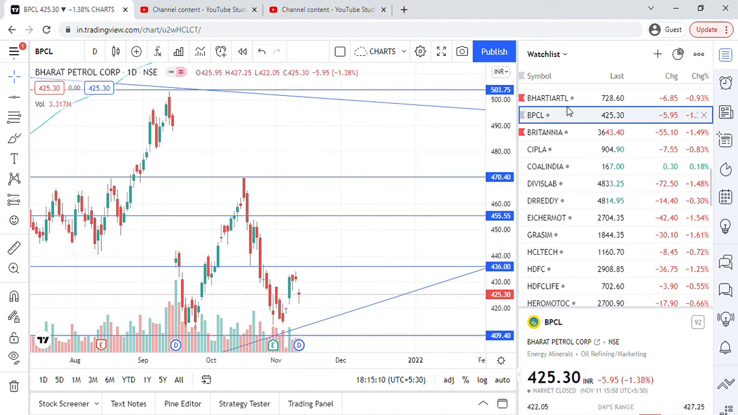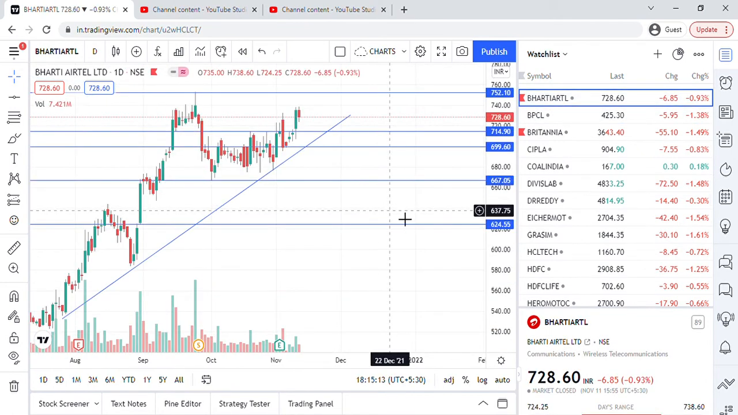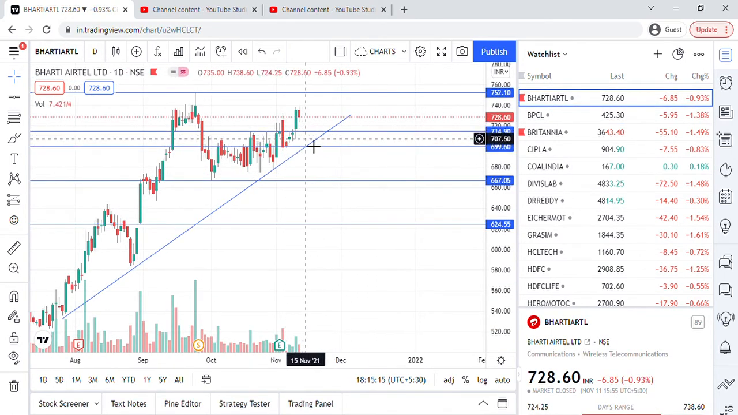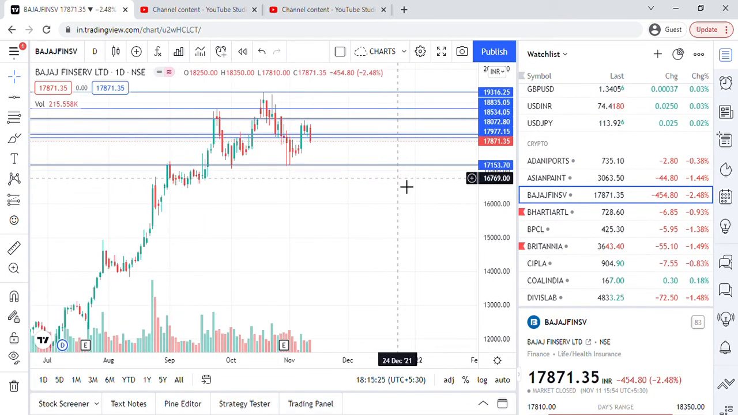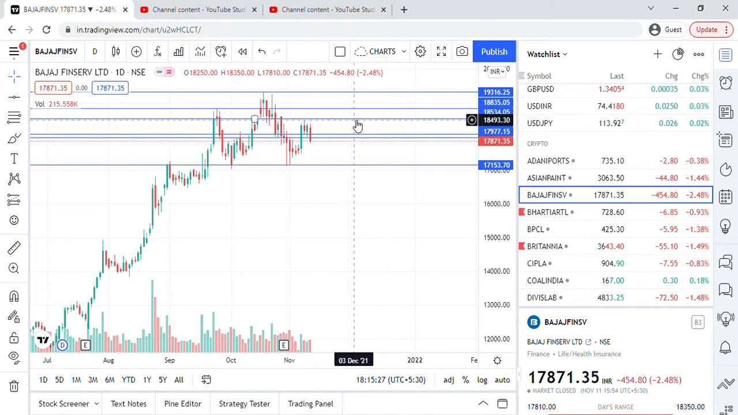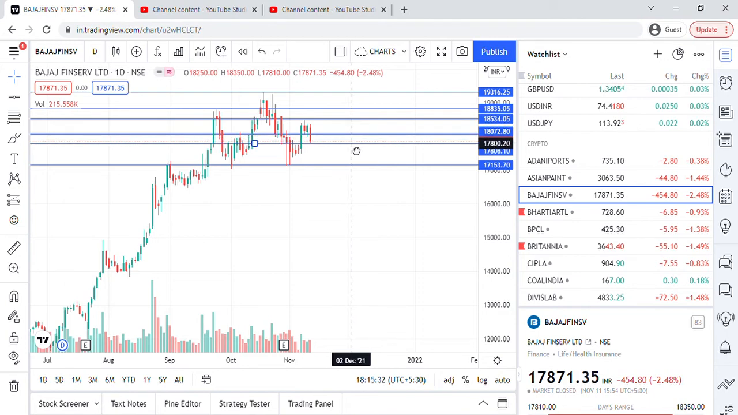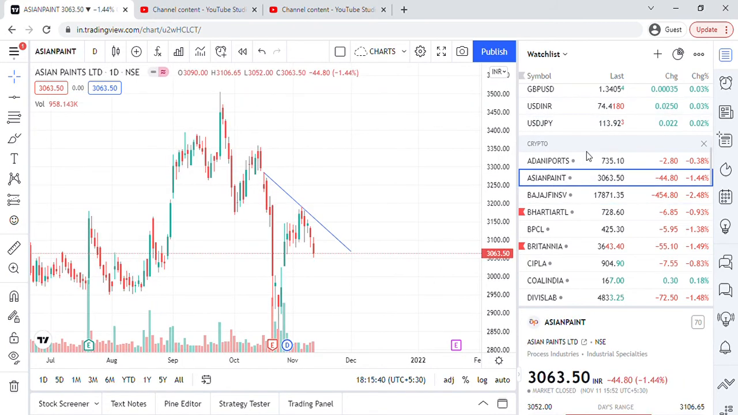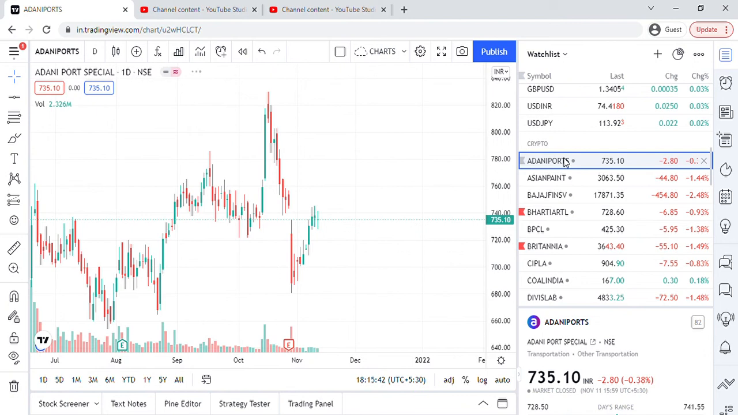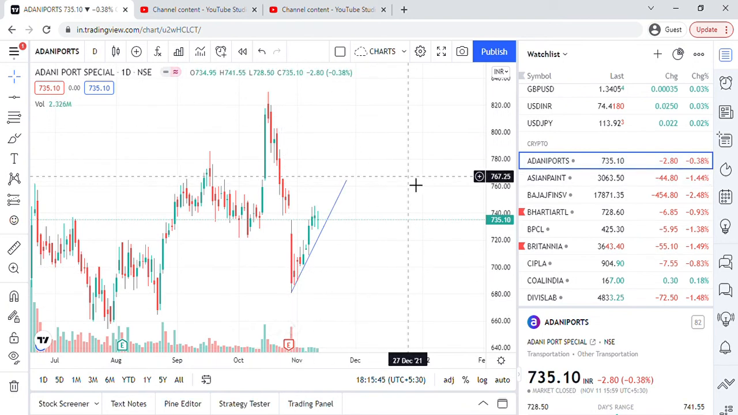And Bharti Airtel, guys, Bharti Airtel is above the breakout, but try to touch this 751. Let's see. And Bajaj Finserv is also in the same range. So Bajaj Finserv, I am marking this one as a major support. So let's see how it will perform. Asian Paint, Adani Ports, same.